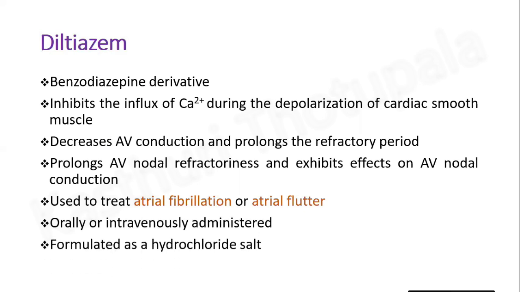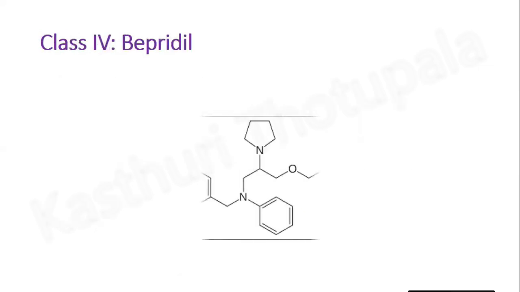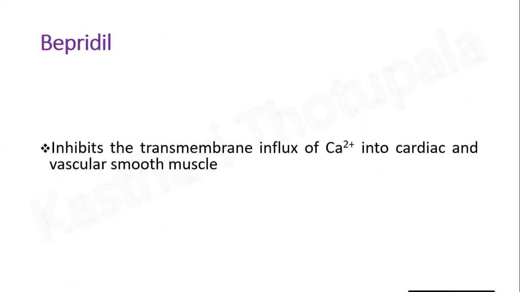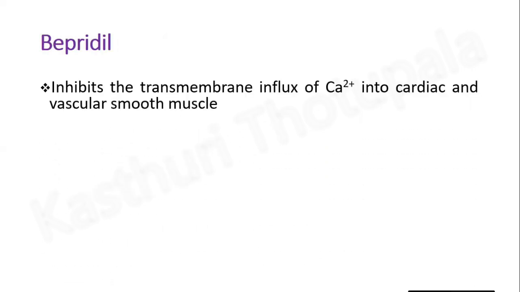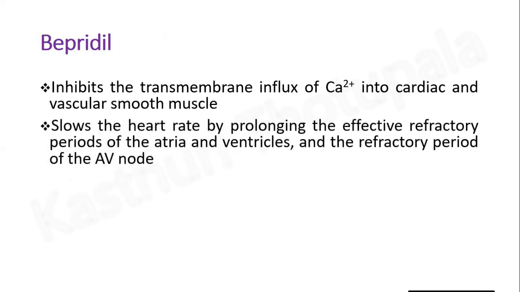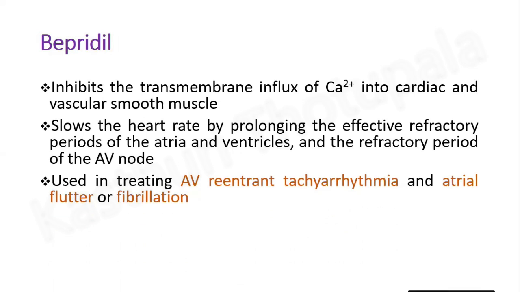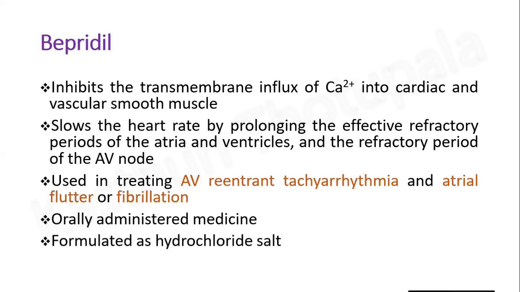The last example for calcium channel blockers is bepridil. This is the structure for bepridil. It inhibits the transmembrane influx of calcium ions into cardiac and vascular smooth muscles. It slows the heart rate by prolonging the effective refractory periods of the atria and ventricles, and the refractory period of the atrioventricular node. Used in treating atrioventricular reentrant tachyarrhythmia and atrial flutter or fibrillation. Bepridil is an orally administered medicine and formulated as hydrochloride salt.